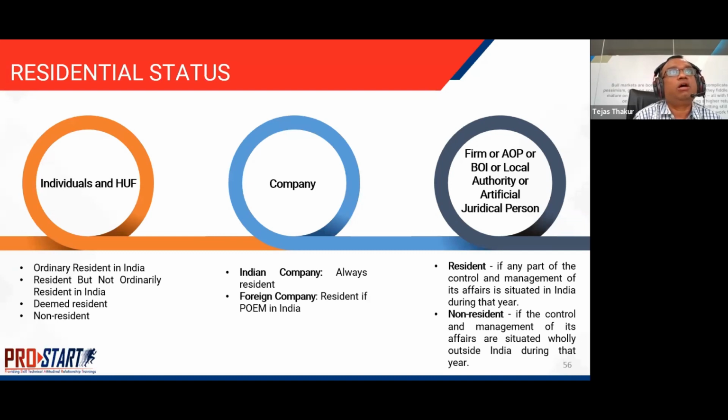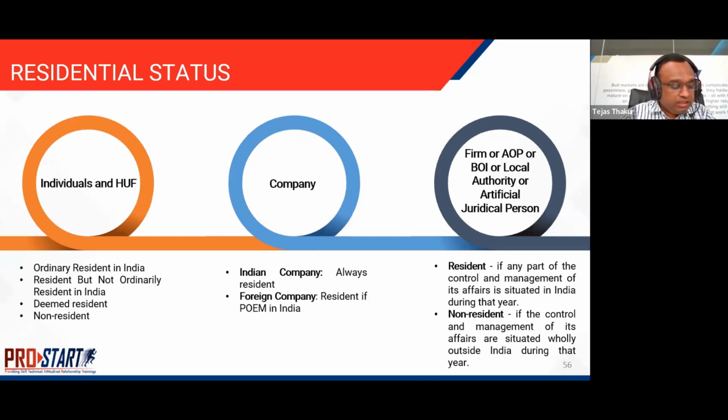So there are certain further qualifications or further definitions which will define whether the individual or an HUF is resident or resident but not ordinary resident in India. This bifurcation is important because that will determine which incomes will be taxed in his hands.